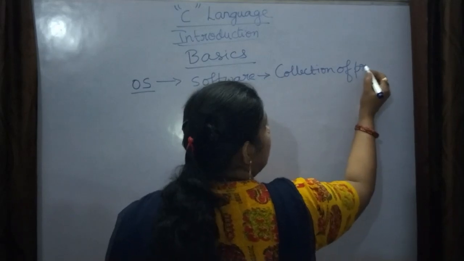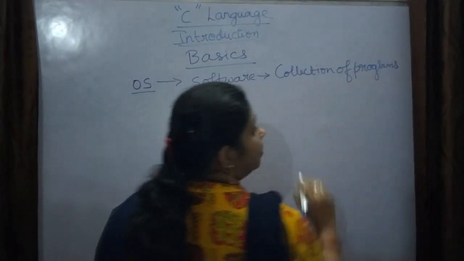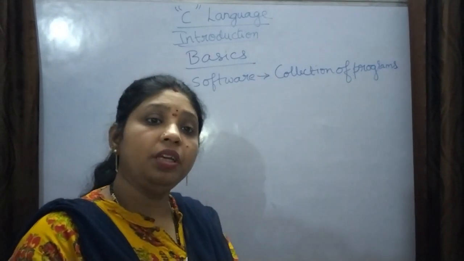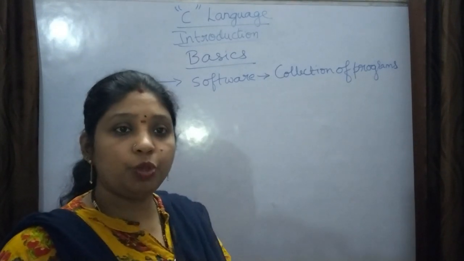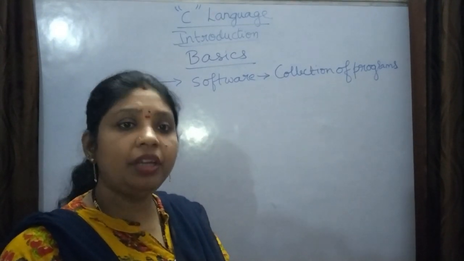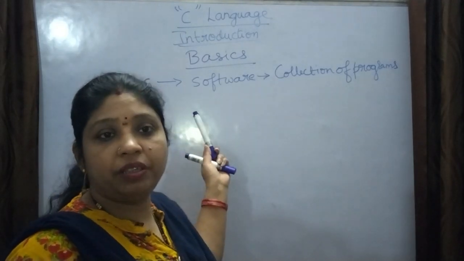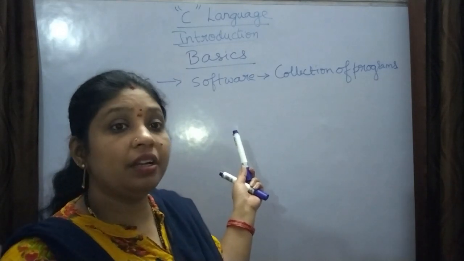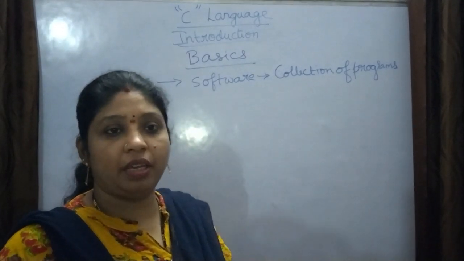That means many programs have been written using different high level languages, and those programs have been joined or assembled together to create one operating system. Like that, C language is used for creating the Linux operating system. In the same way, Windows and Macintosh.